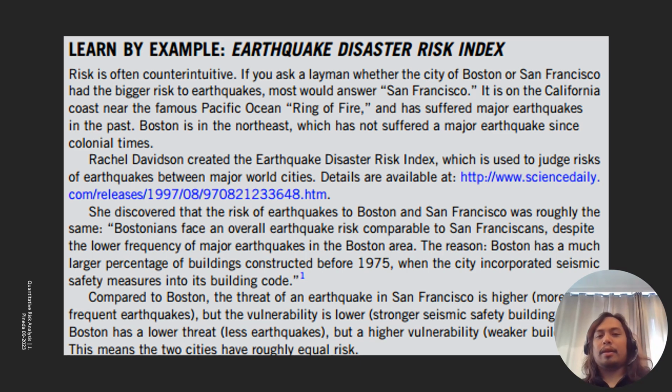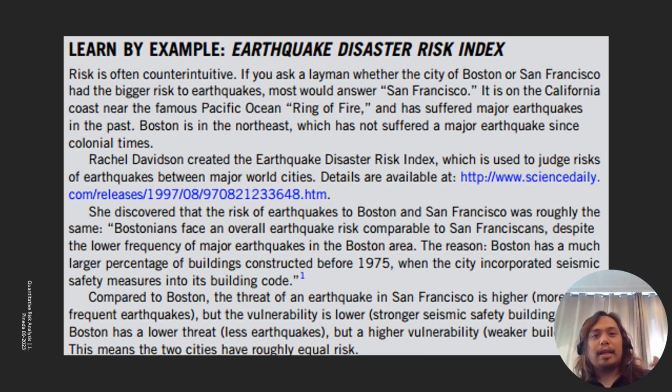Here's an example of an earthquake disaster risk index, wherein it compares the risk of earthquake damage targeting two different places in the United States. Number one is Boston versus number two, San Francisco.